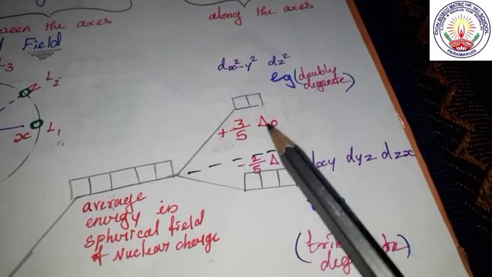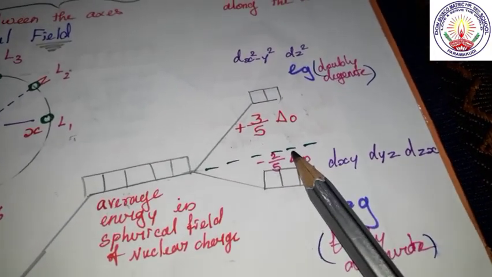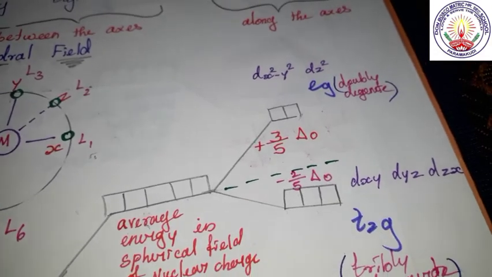Now we shall see the energy values. There are 5 orbitals.